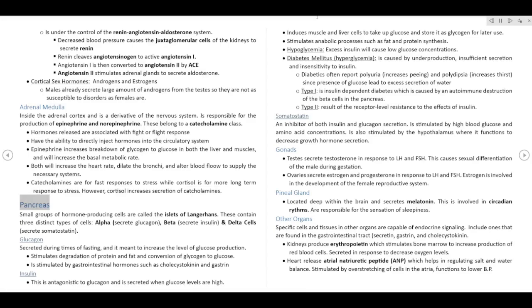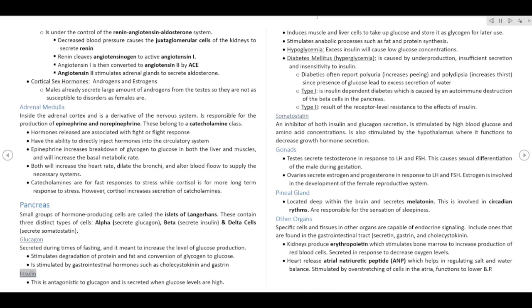Pancreas. Small groups of hormone-producing cells are called the islets of Langerhans. These contain three distinct types of cells: alpha, secrete glucagon; beta, secrete insulin; and delta cells, secrete somatostatin. Glucagon. Secreted during times of fasting, and is meant to increase the level of glucose production. Stimulates degradation of protein and fat and conversion of glycogen to glucose. Is stimulated by gastrointestinal hormones such as cholecystokinin and gastrin.